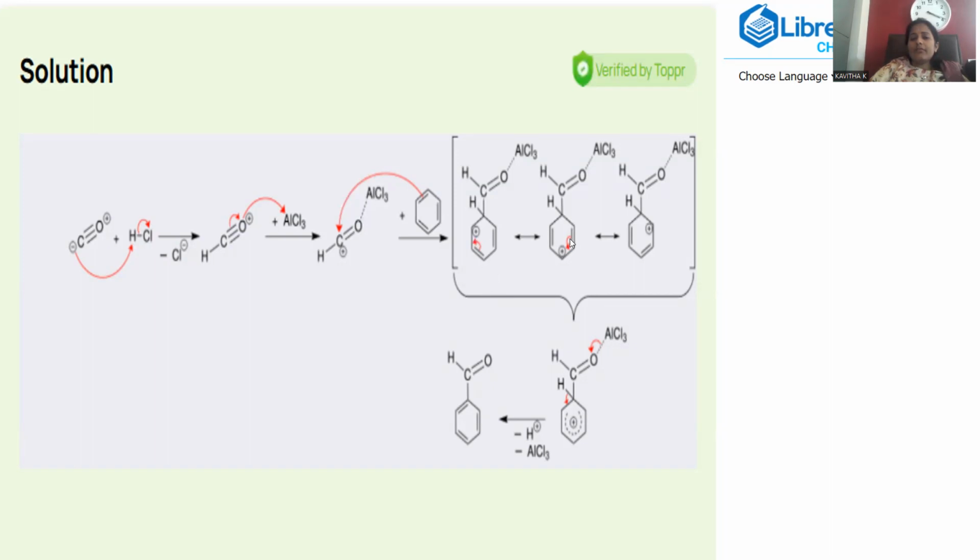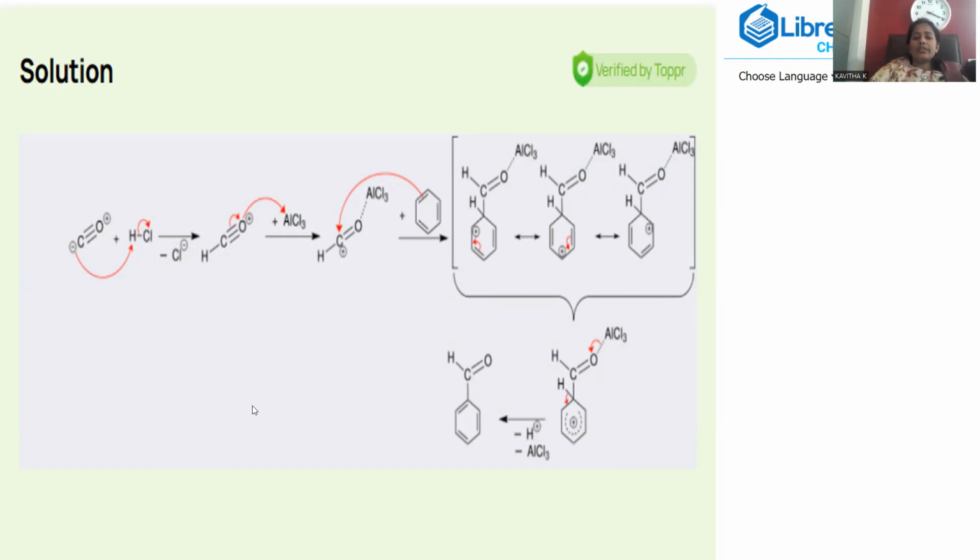The carbocation will be delocalized in such a manner that resonance structures are obtained, and subsequent H plus is removed, giving rise to benzaldehyde as the final product. This is the reaction called the Gattermann-Koch reaction. The entire detailed mechanism is provided, including the resonating structures.